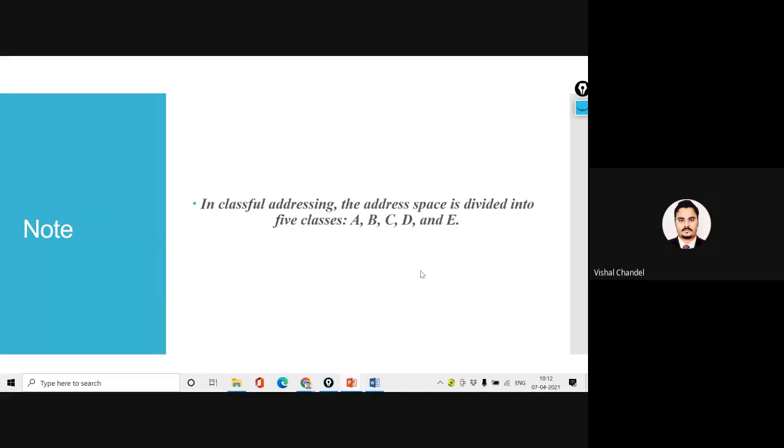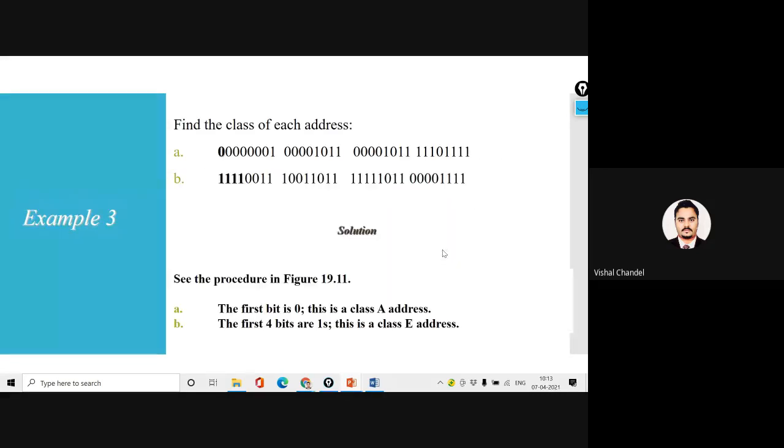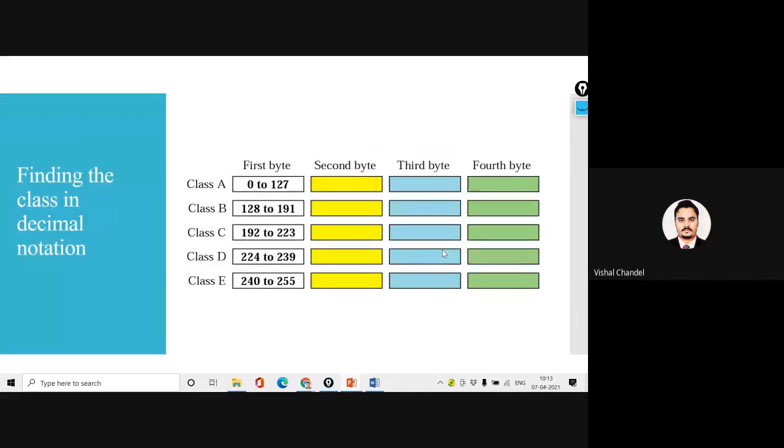What is the meaning of classful addressing? This I was explaining yesterday. I hope everyone is comfortable now. There are 5 classes: A, B, C, D, and E. You can recognize or identify the class on the basis of binary. Then I also explained how you can identify an IP address on the basis of decimal classification. We can identify it by the first bit. So this classification will be clear to everyone.